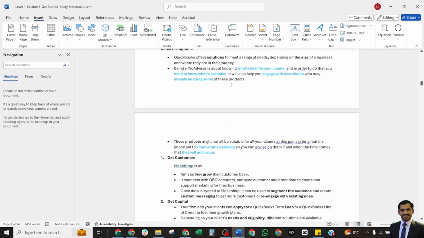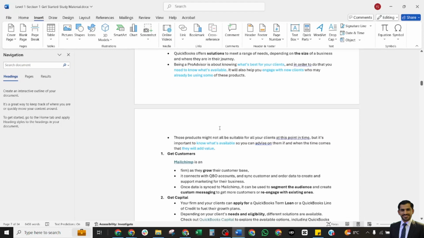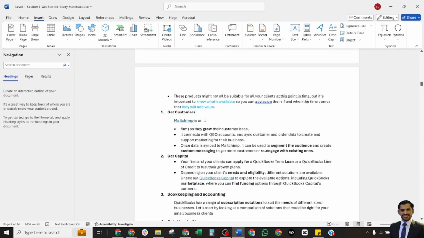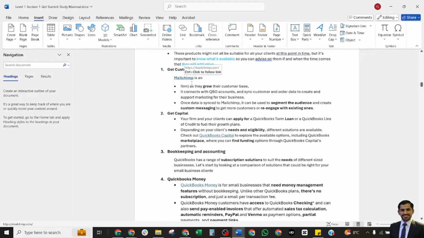I have highlighted some words in blue. These are very important. These can be asked in your exam questions, so be aware of these blue lines. The first one we shall discuss is get customers, how QuickBooks helps in getting customers.